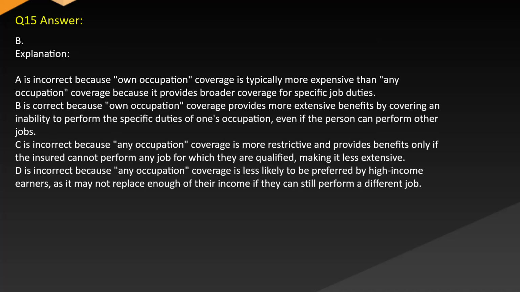Answer B. Explanation: A is incorrect because own occupation coverage is typically more expensive than any occupation coverage because it provides broader coverage for specific job duties. B is correct because own occupation coverage provides more extensive benefits by covering an inability to perform the specific duties of one's occupation, even if the person can perform other jobs. C is incorrect because any occupation coverage is more restrictive and provides benefits only if the insured cannot perform any job for which they are qualified, making it less extensive. D is incorrect because any occupation coverage is less likely to be preferred by high-income earners as it may not replace enough of their income if they can still perform a different job.